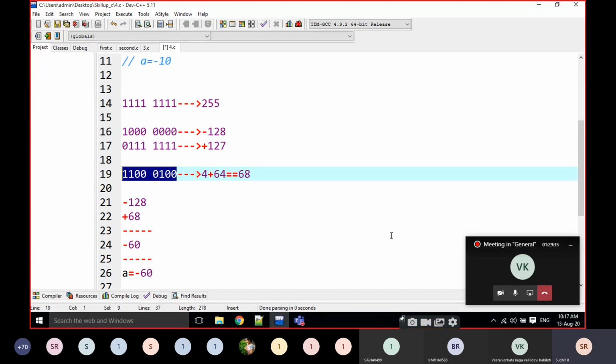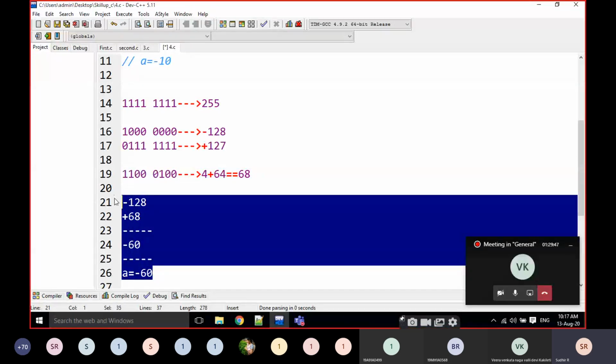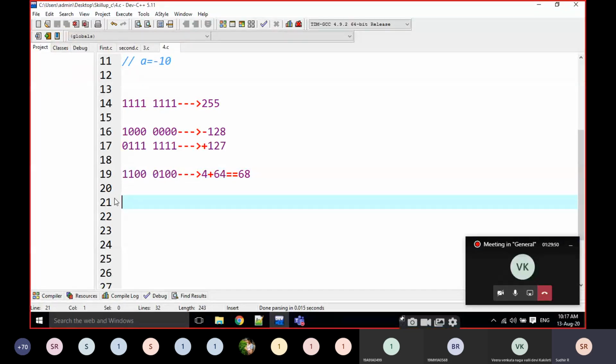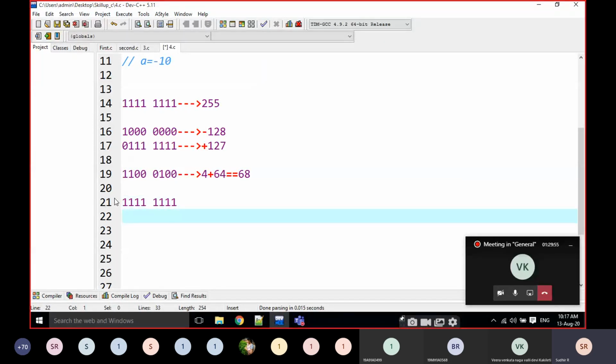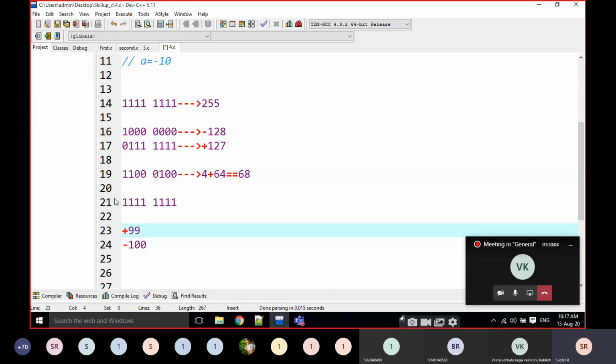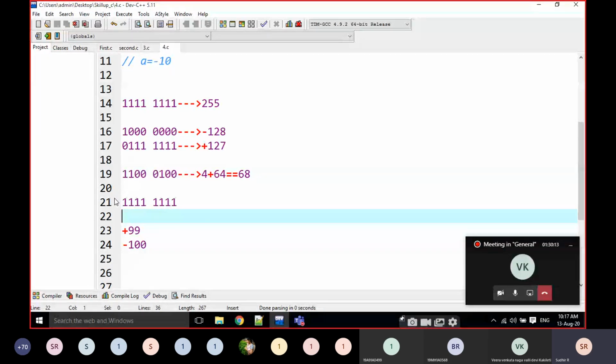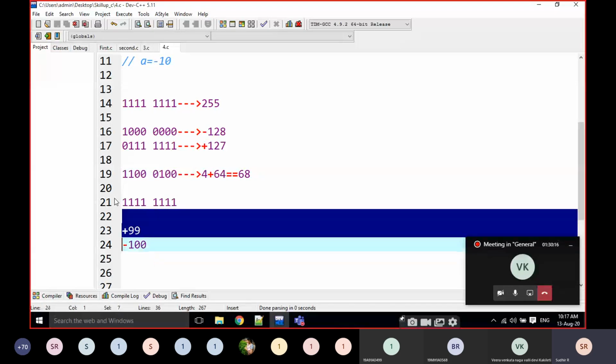Do you understand how to calculate negative numbers here? You don't need that one also, but just practice at home after the class. First of all, write all ones, 8-bit ones, that's it. Then, for example, to calculate minus 100, calculate positive 99. Then write the binary here and make zeros at the ones place. That is the negative value for minus 100. It's very simple.